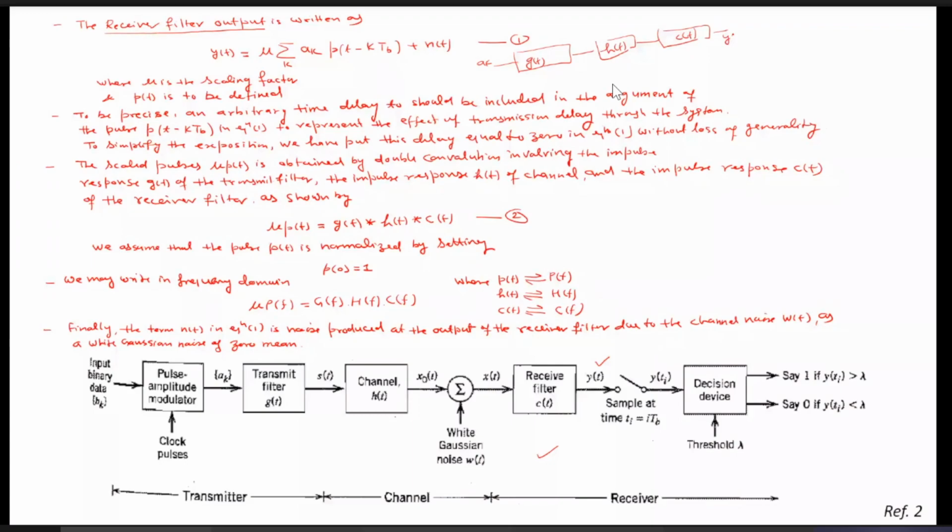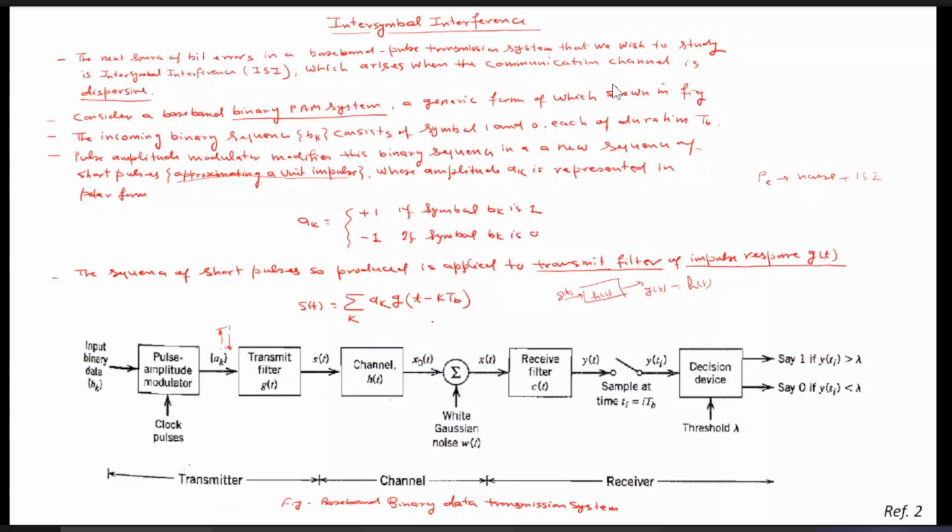What will be the expression of y(t)? Since a_k is the impulse, once it passes through g(t), ultimately it will be g(t) only. Then we can have the convolution of g(t) with h(t) to get the output at this point. To get the output at the receive filter, we take the convolution of g(t) with h(t) with c(t). The whole convolution we denote by p(t). So the output y(t) will be as we have written the sum, like here we have calculated the output s(t).